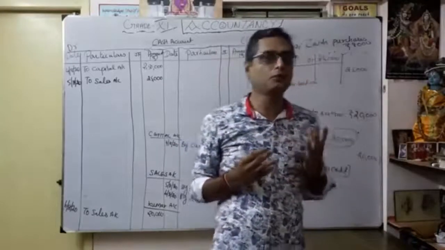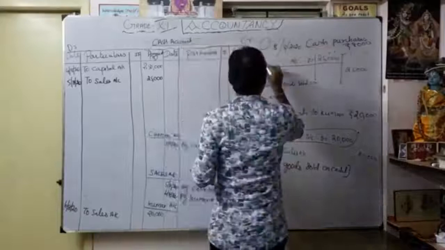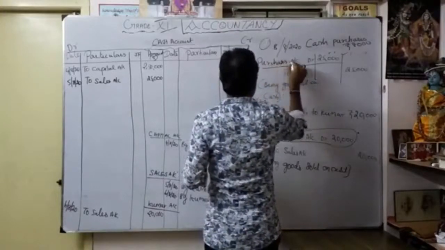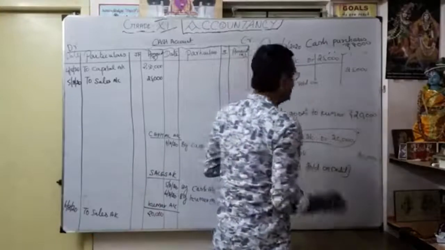So what is the entry? You know. Purchases account debit. So what is the value? 8,000.